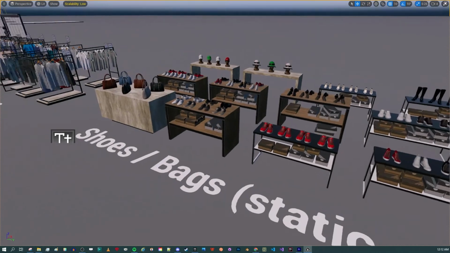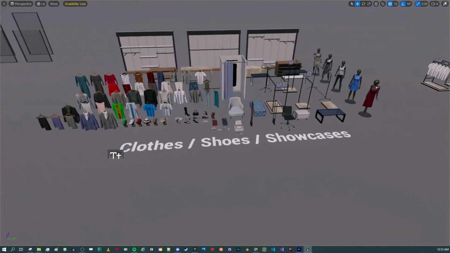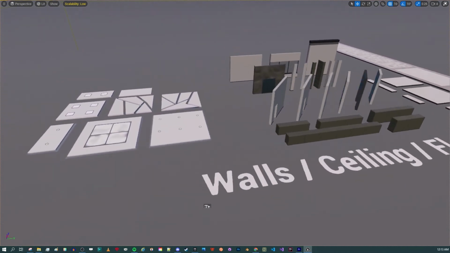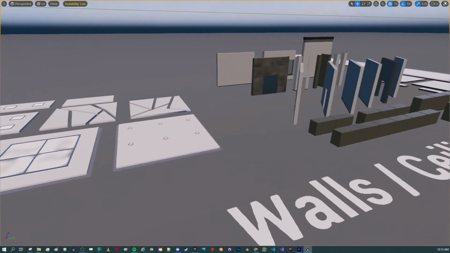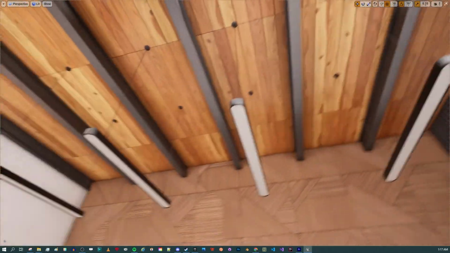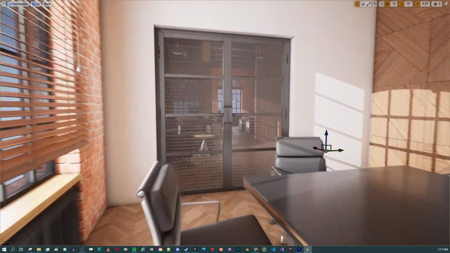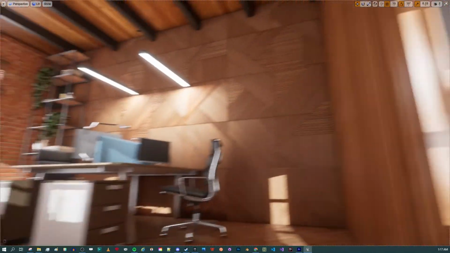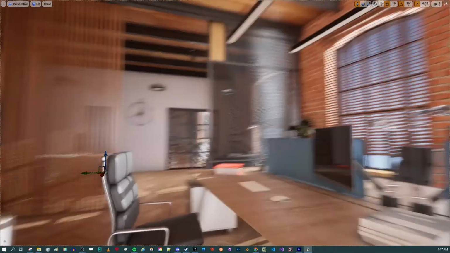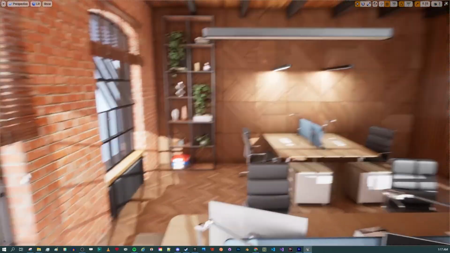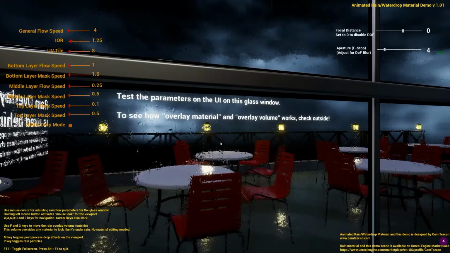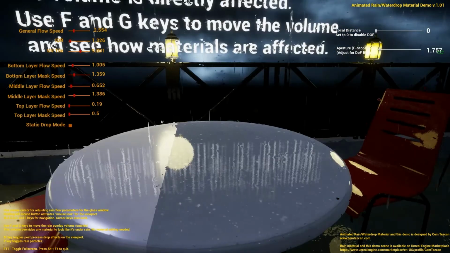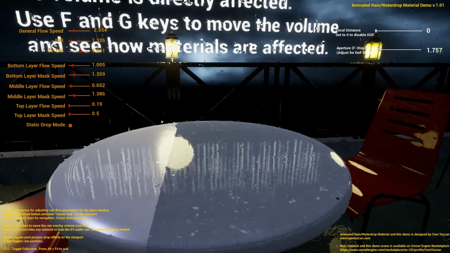In November you can get Clothing and Shoe Stores from Alexander Zyandov. It gives you a little bit of modularity, but a ton of assets that you can use to create realistic-looking shoe stores and clothing stores. Next is High Quality Modern Loft Office Interior Modular Scene, which seems to be much more suited for archviz than anything else, but my hope is that we are going to be able to use these high quality models one day in Fortnite, but I'm not sure that this is going to be in Creative 2.0. And lastly, there is Animated Rain, Water Drop Material, and VFX from Sim Tascan, which allows you to easily add rain material to your project.